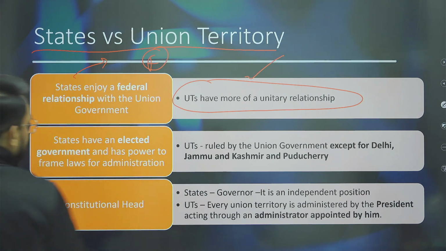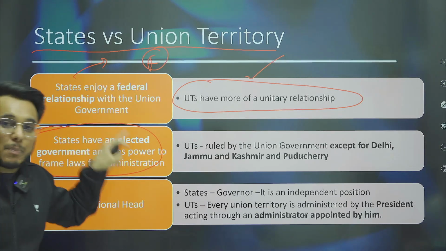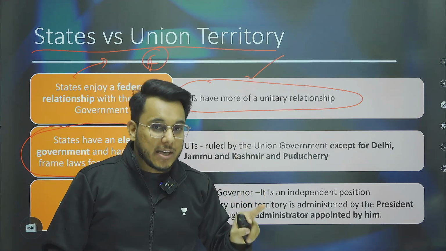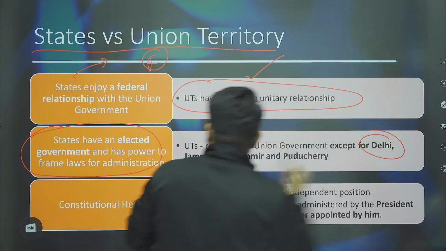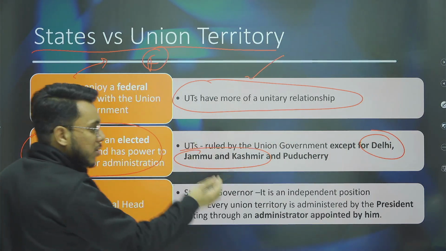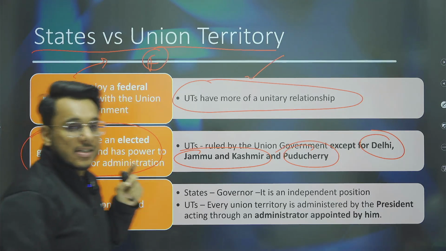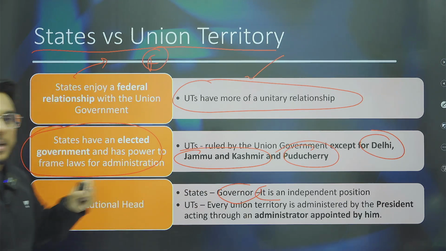The next thing, guys, is that states have their elected government, and the elected government has the power to make laws on the state list. But in the case of UTs, an elected government is not there except in the case of 3 UTs, that is Delhi, Jammu and Kashmir UT will also have one, and Puducherry. Then when we talk about the constitutional head, in the states the constitutional head is the governor, which is an independent position.